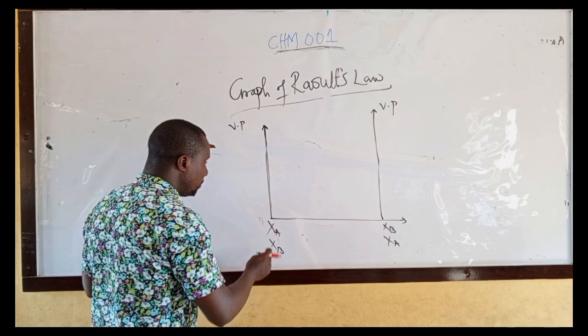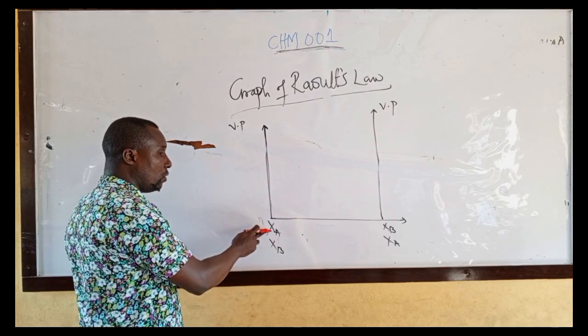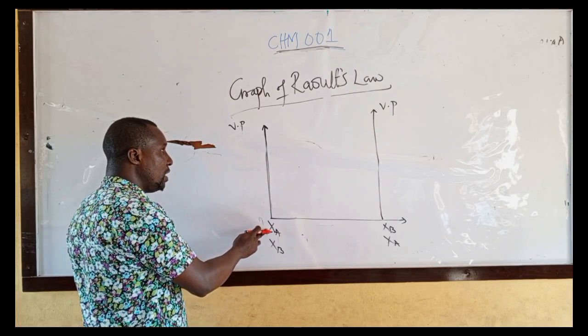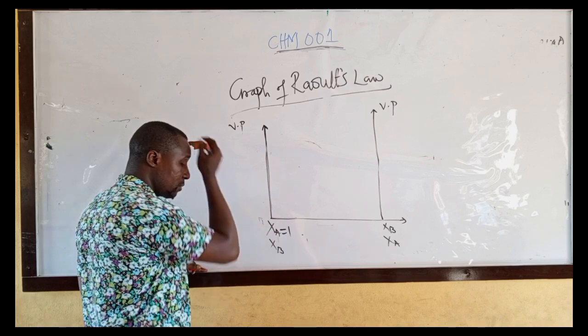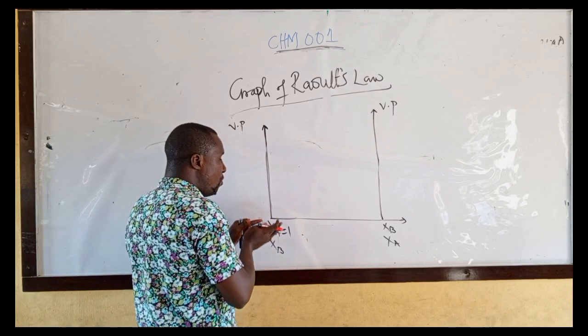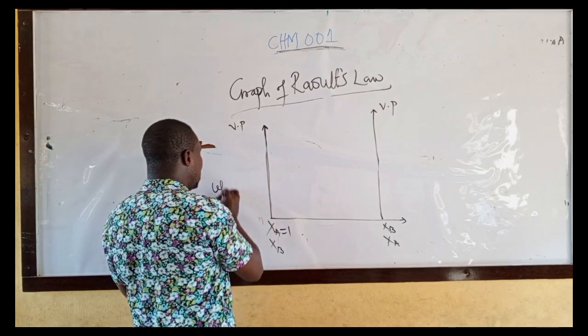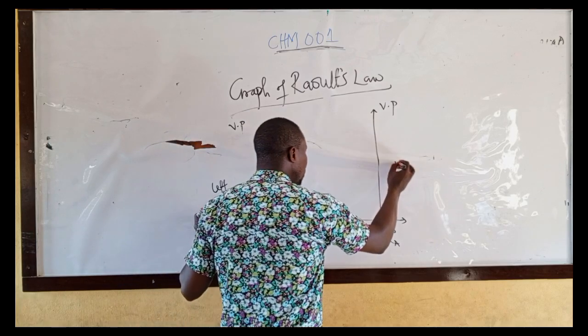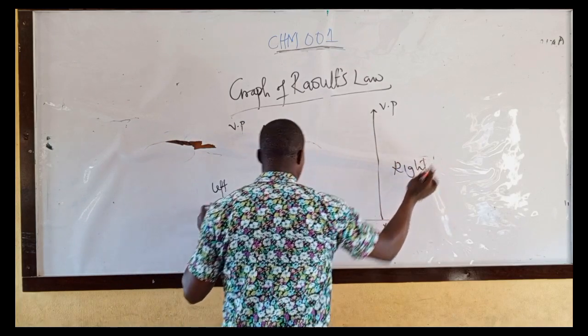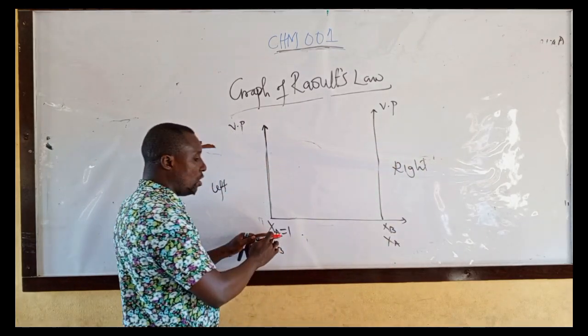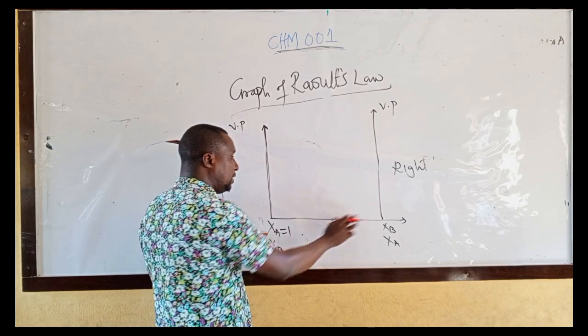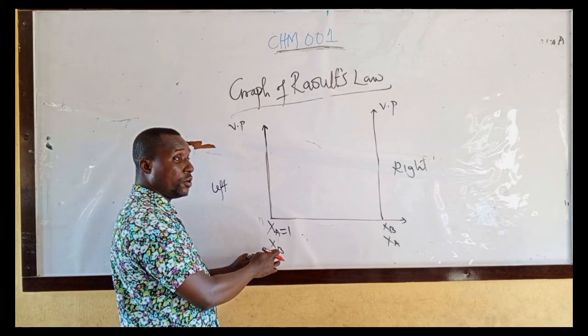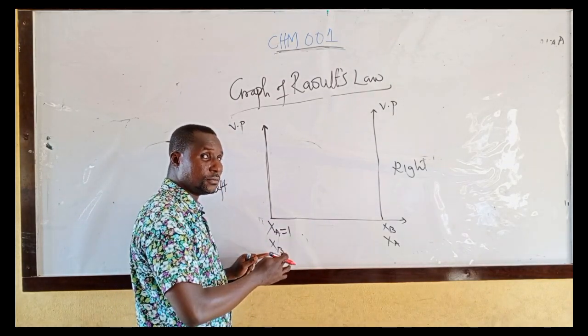For the first liquid, when mole fraction of the first liquid A is 1, and as you are moving from left to right, mole fraction of liquid A decreases, while the mole fraction of liquid B increases.